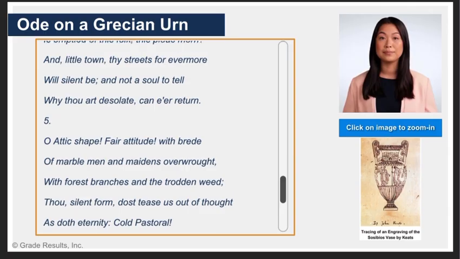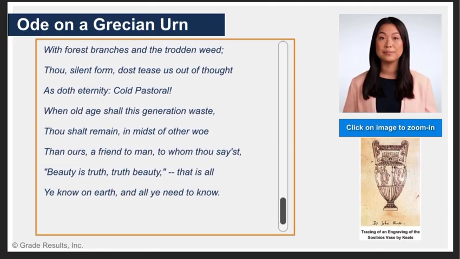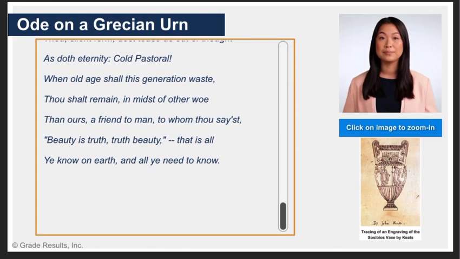What pipes and timbrels? What wild ecstasy? 2. Heard melodies are sweet, but those unheard are sweeter, therefore, ye soft pipes, play on, not to the sensual ear, but, more endeared, pipe to the spirit ditties of no tone. Fair youth, beneath the trees, thou canst not leave thy song, nor ever can those trees be bare. Bold lover, never, never canst thou kiss, though winning near the goal, yet, do not grieve, she cannot fade, though thou hast not thy bliss, forever wilt thou love, and she be fair. 3. Ah, happy, happy boughs, that cannot shed your leaves, nor ever bid the spring adieu.